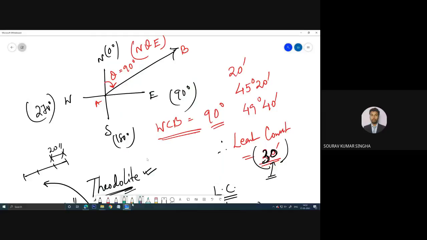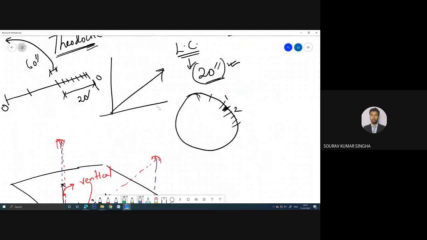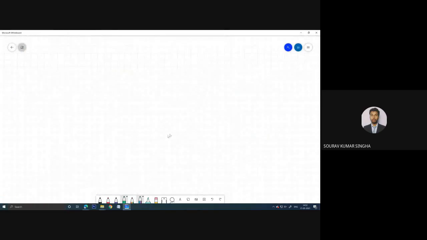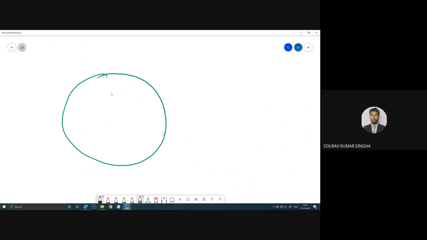Let me show you how you can take the measurement from the theodolite. Let me show you a drawing. This is the circle, and I have told you about the vernier, right?